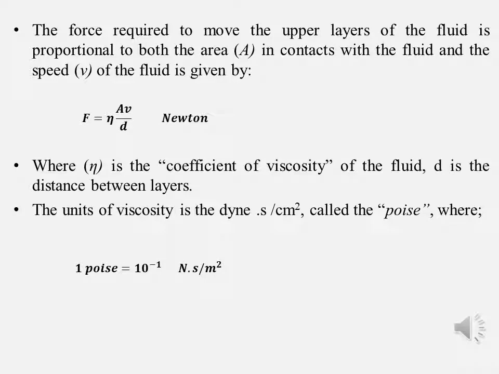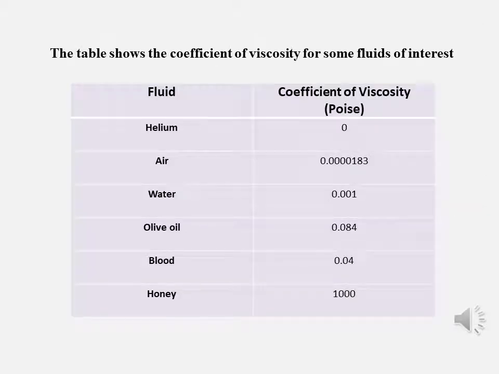The force required to move the upper layers of the fluid is proportional to both the area, A, in contact with the fluid and the speed, V, of the fluid, as given by the force, F, equal to the ratio of the product of the velocity, V, by the area, A, divided by the distance between layers, D, multiplied by the coefficient of viscosity, eta. The unit of viscosity is the dyne s per square centimeter, called the poise. The table shows the coefficient of viscosity for some fluids of interest.